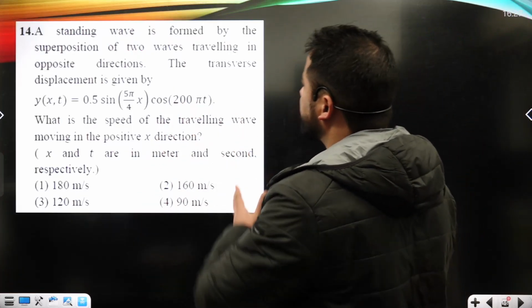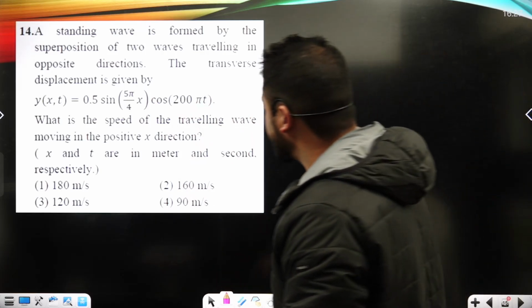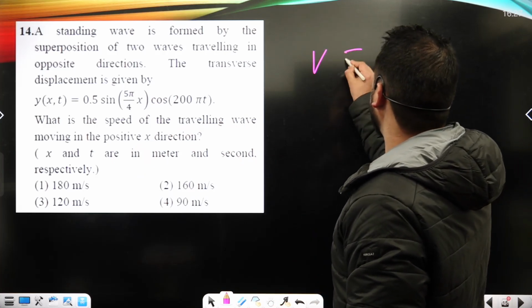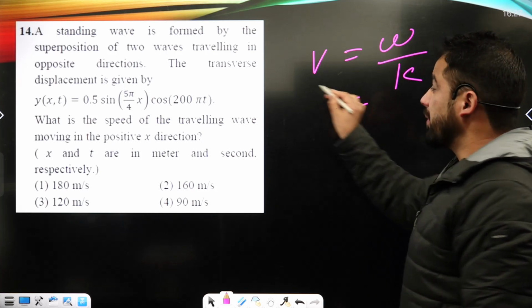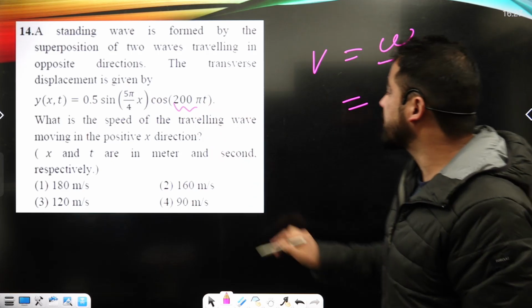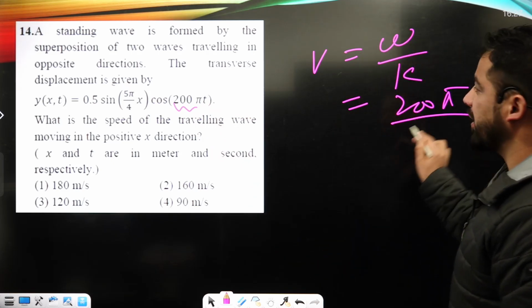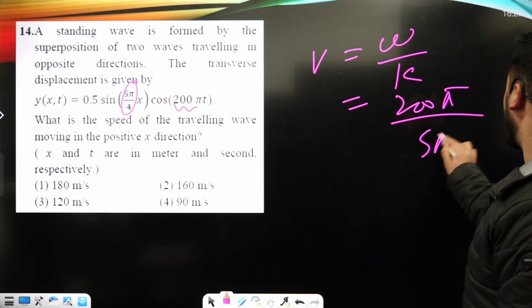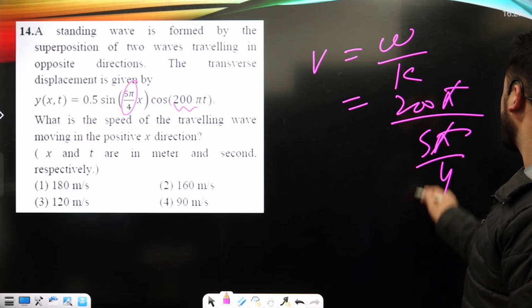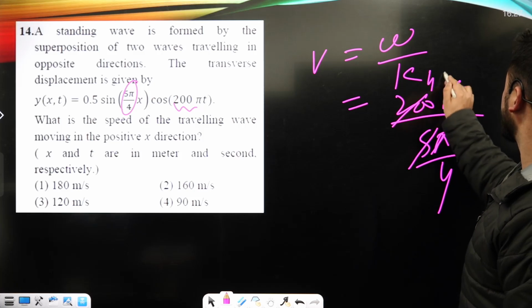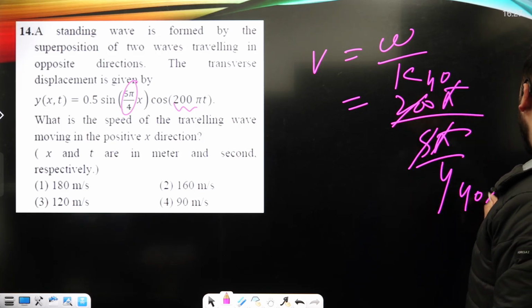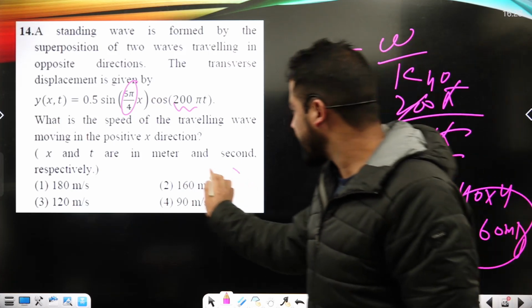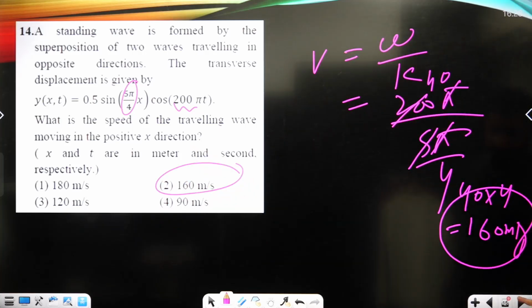Now, a standing wave formed is by the superposition of two traveling waves in opposite directions. The transverse displacement is given this. What is the speed of the traveling wave? Wave velocity or wave speed, I can say it's omega upon k. Omega, just compare omega with this, that's 200 pi upon k. K, I can say it is here this, okay? Kx, that's 5 pi upon 4, okay? Pi will go, here it is 40, okay? That's 40 into 4, that's 160 meters per second, right? It's shown under option number 2 is the answer here.